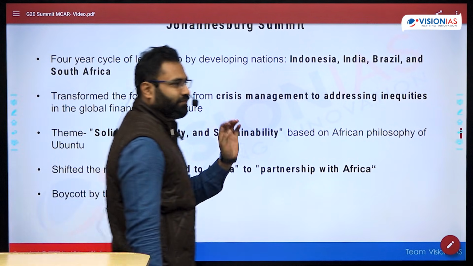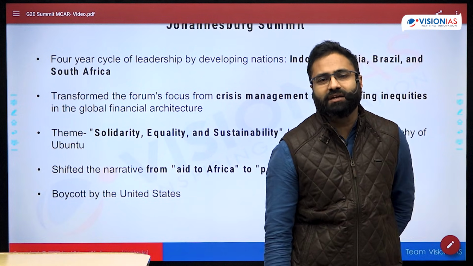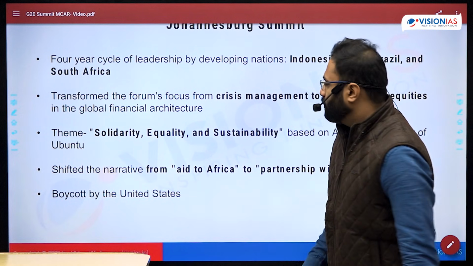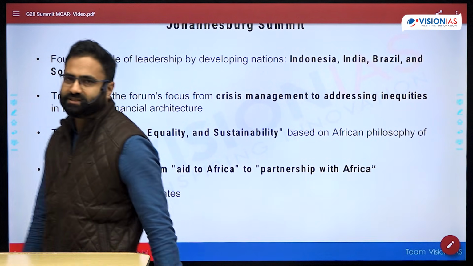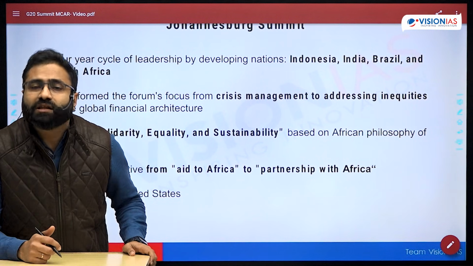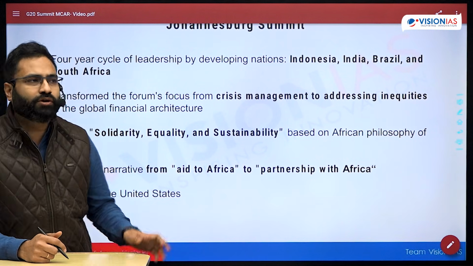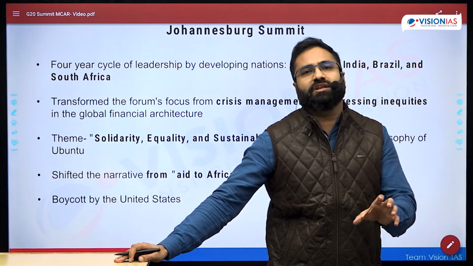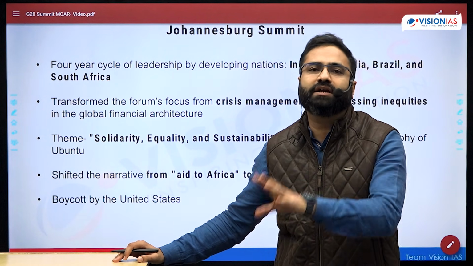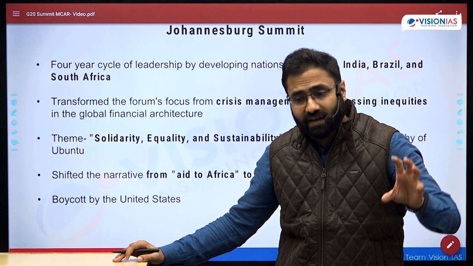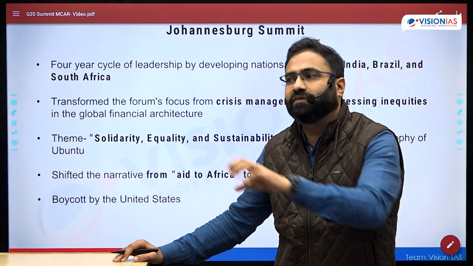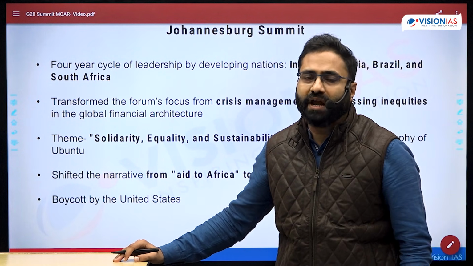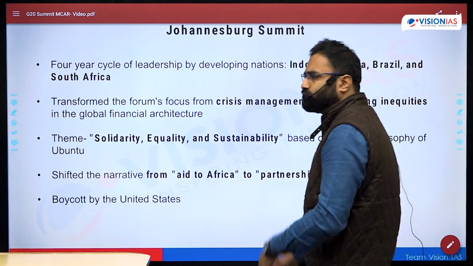Now, finally, one of the very interesting facts about this summit is that the summit was boycotted by the United States, and the President of the United States of America did not participate. The argument provided for not participating was that there is discrimination against the white minority in South Africa, and the government is curtailing their property rights and not providing them the due rights, which has been opposed by the South African government.